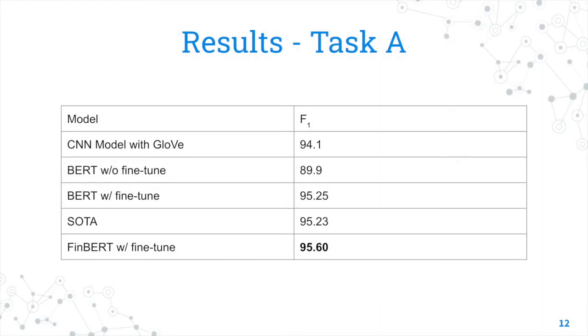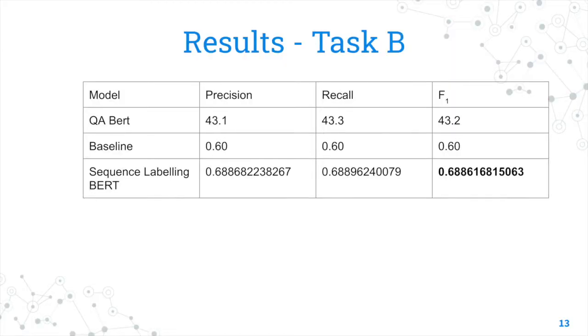So these are the results where with our CNN model, we achieved a 94 F1, and our BERT model closely rivaled the state of the art with very similar results. And with the financial version of BERT, we were able to exceed it. And for task B, the baseline F1 was about 60, and our sequence labeling BERT model was able to achieve an F1 of about 68.8.